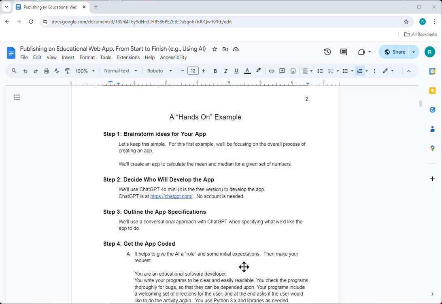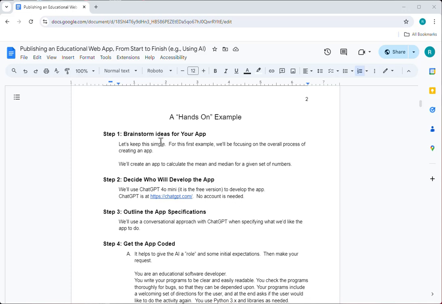All right, so when you're thinking of creating an educational app, let's scale this back a moment. Let's just say you want to create a program and run it without any programming skills. Let's say you have a neighbor who is very happy to program things for you in Python. And you want to be able to say, hey, can you go ahead and create a program that will do the following? And your neighbor would be like, sure, I'd be happy to do so. That's kind of how we're going to be working with ChatGPT.